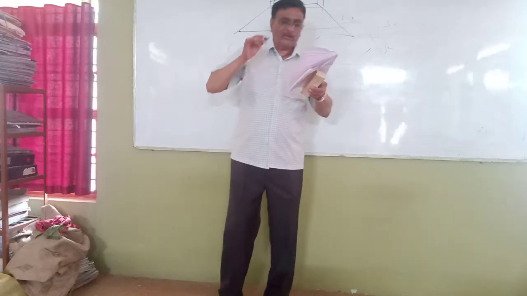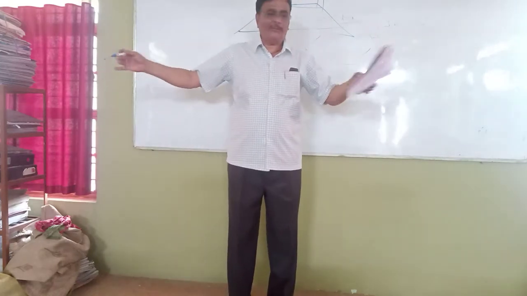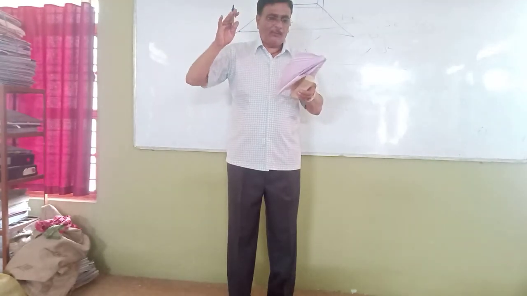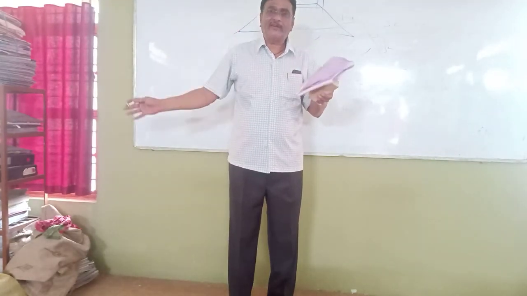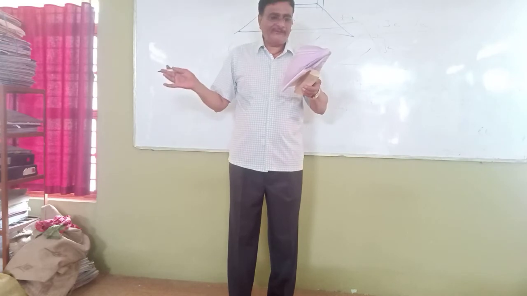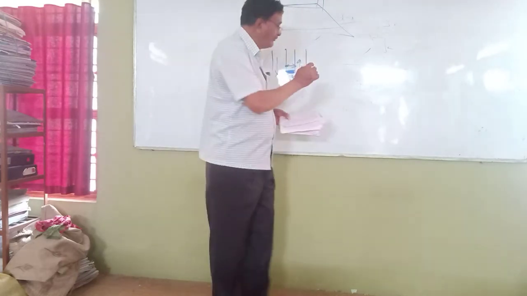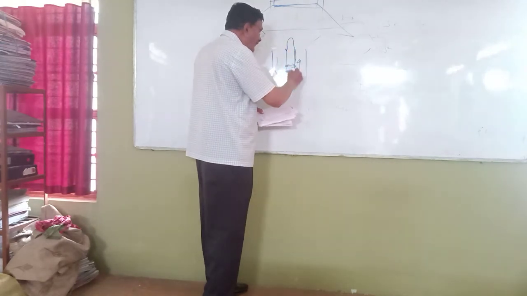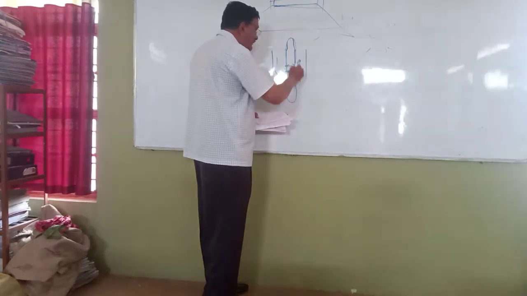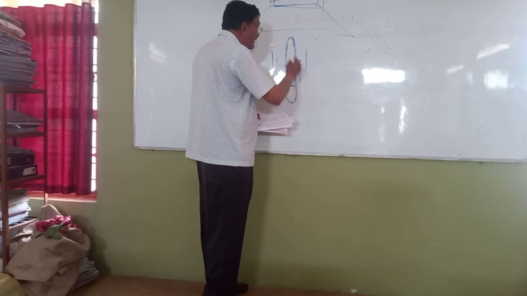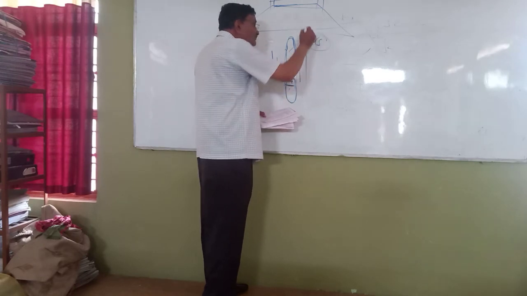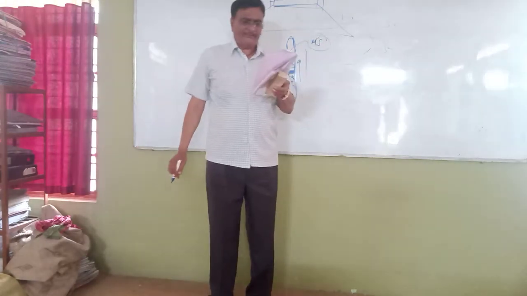I repeat the answer. The width of the road pavement, or the carriageway, depends upon the width of the traffic lane, the number of traffic lanes, and also the width of the median strip. The median strip is this. See, if I do it like that, it will become a median strip. Understand or not? So this is exactly what a median strip is. Got my point? Okay. Next question.